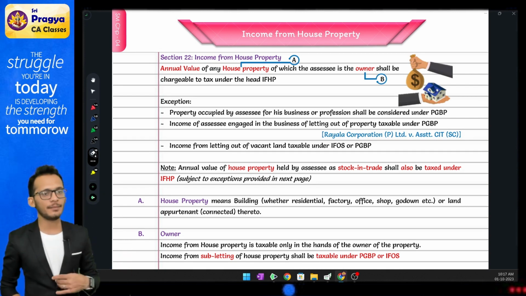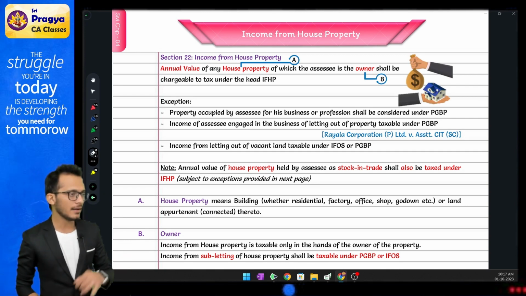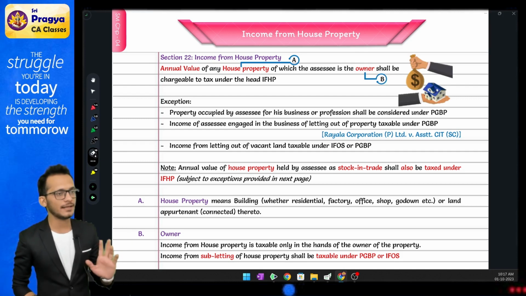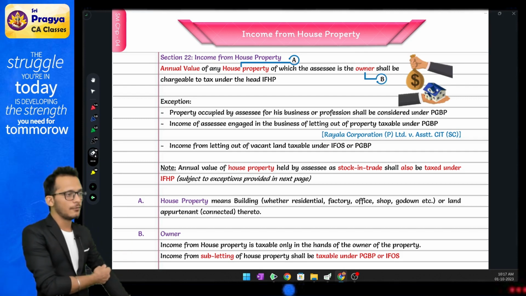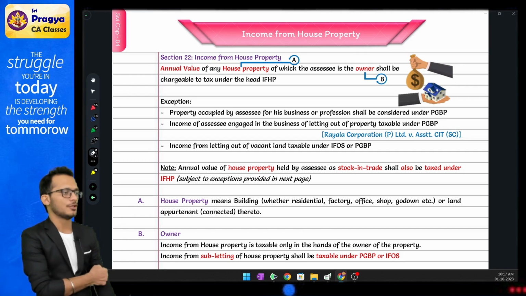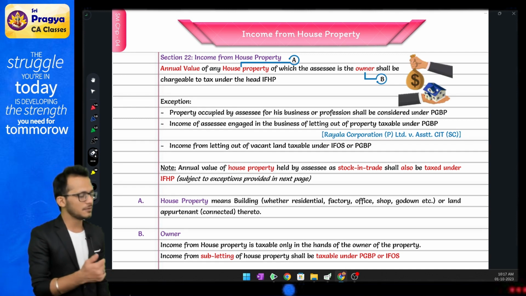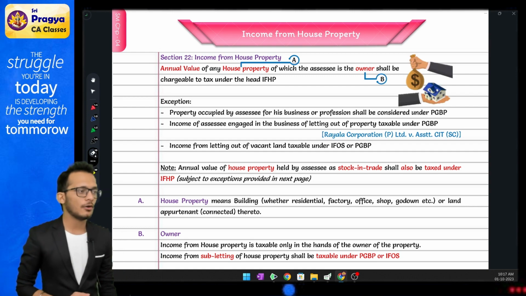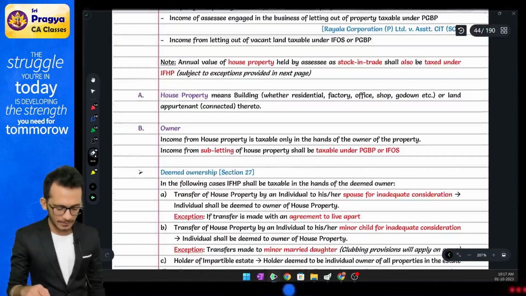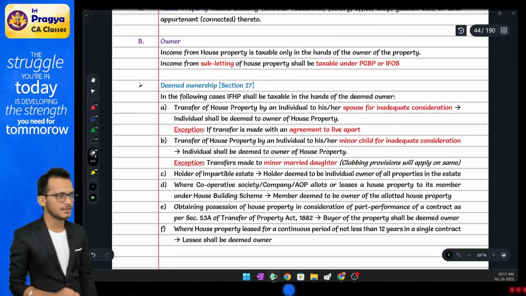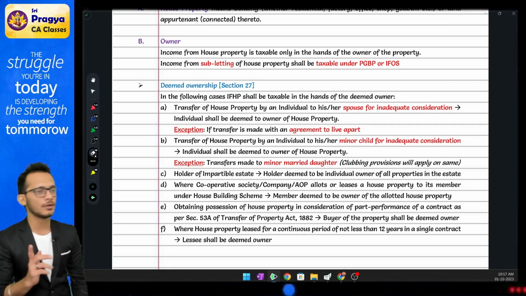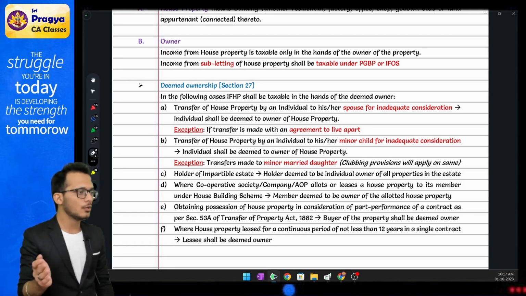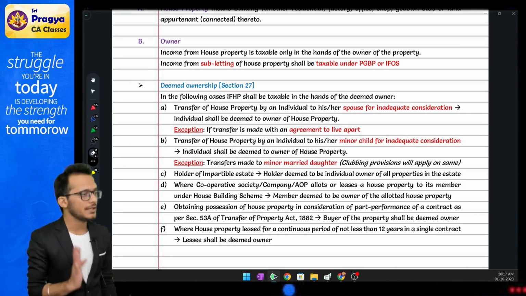At the same time, they are saying, boss, ownership is extremely mandatory. If you don't have ownership, you will not be taxed under IFHP, but you will be taxed under IFOS or PGBP, with just one exception to it. What is the exception? We'll discuss right now. Generally I'm looking for ownership, but I also permit something called deemed ownership, where you have tried to give the ownership of the house to someone else because you wanted to cheat.